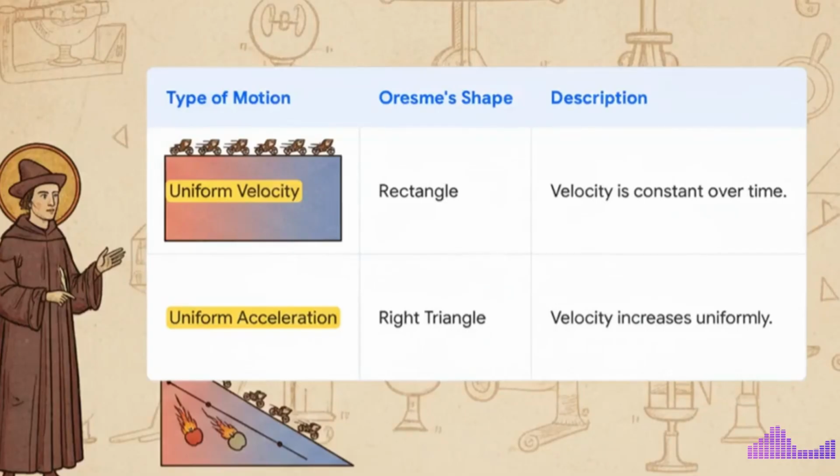This simple system makes really complex ideas totally intuitive. So an object moving at a constant speed, well, that's just a rectangle. Its velocity, its height, is the same at every point in time. What about an object accelerating uniformly from a dead stop like something falling? That's a right triangle, with the velocity line steadily getting higher. This was a geometric proof of what became known as the Merton mean speed theorem, and it's a direct, undeniable precursor to the work of Galileo.